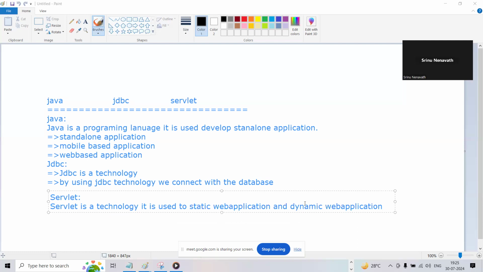Servlet technologies, right, guys? So you can tell me, when we are learning Java, where does our application's execution start from?